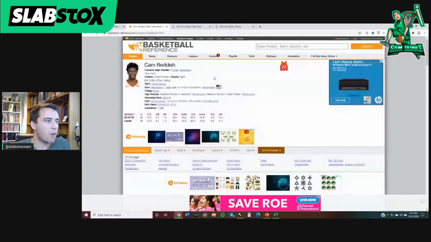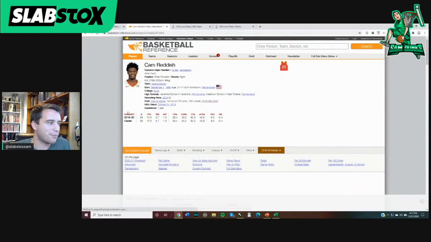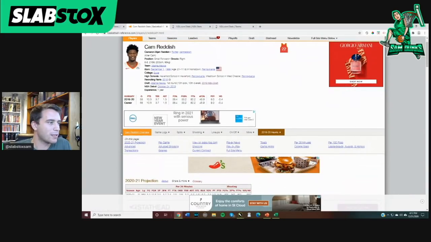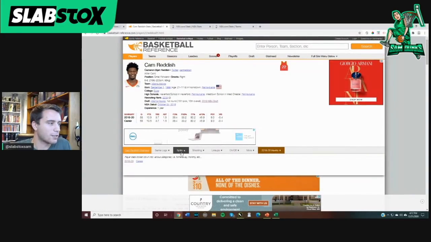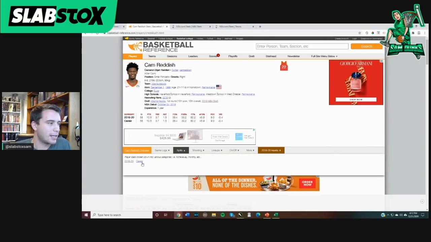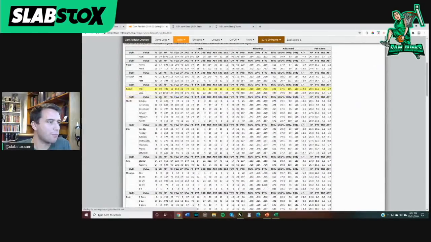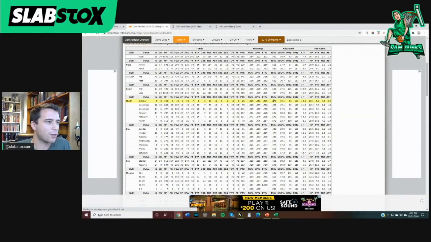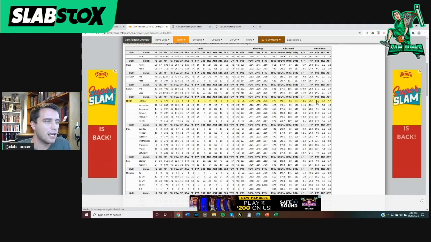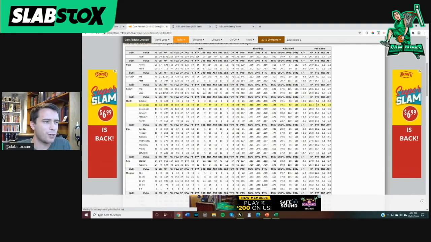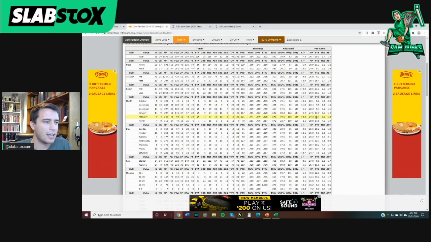That can even happen month to month. I've brought him up a number of times, but I like looking at Cam Reddish's month-to-month improvement. You can get that on Basketball Reference. Go to this little tab that says Splits, and then click the 2019-2020 tab. Scroll down. Here we have the month-over-month improvements, and it's really quite impressive to look at what he did from month to month. Started out, just look at the points, 5.2 points, 7.9, 9.4, 11.9, 13.4, 17.5 points by the month of March. Of course, that was only on 4 games, but we see that regular, steady improvement month over month.